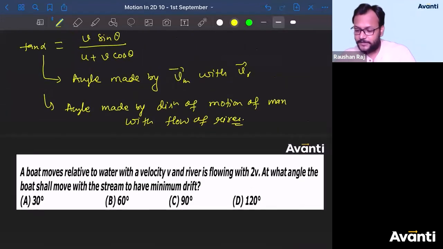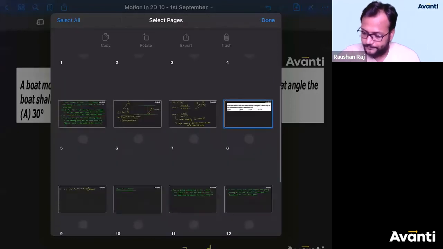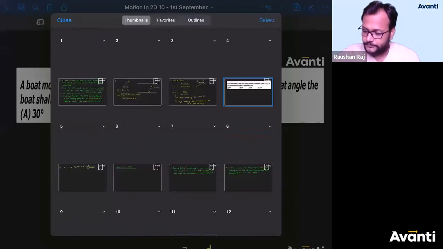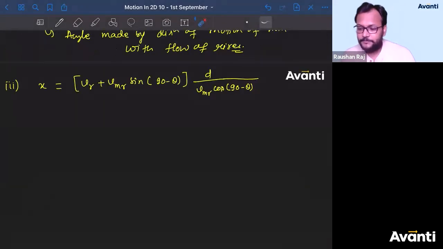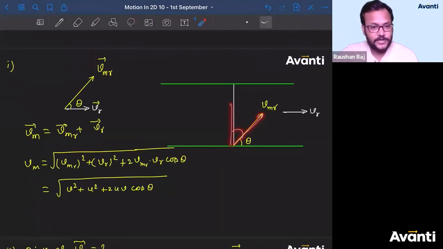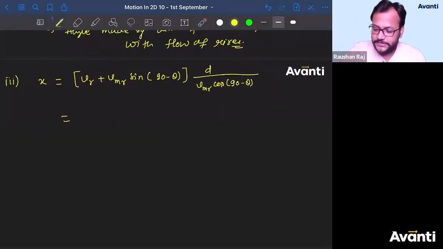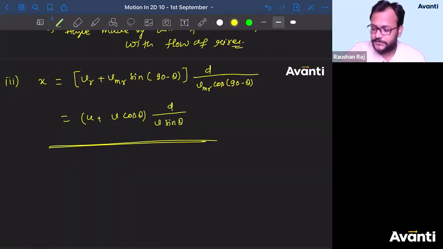Because angle made by, क्या हो गया? All right. So angle made by this VMR with normal is 90 minus theta. So I have to replace that with 90 minus theta also. Chale, now figure it out. Get the answer. VR is U. So U plus V cos theta into D divided by V sin theta. This is the answer. Now guys, click yes if you have understood this.